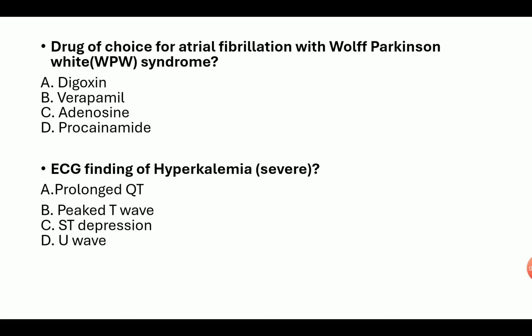Next question: drug of choice for atrial fibrillation with Wolff-Parkinson-White syndrome. Digoxin, verapamil, adenosine, procainamide. Answer is procainamide. ECG finding of severe hyperkalemia: prolonged QT, peaked T wave, ST depression, or U wave? We know peaked T wave.